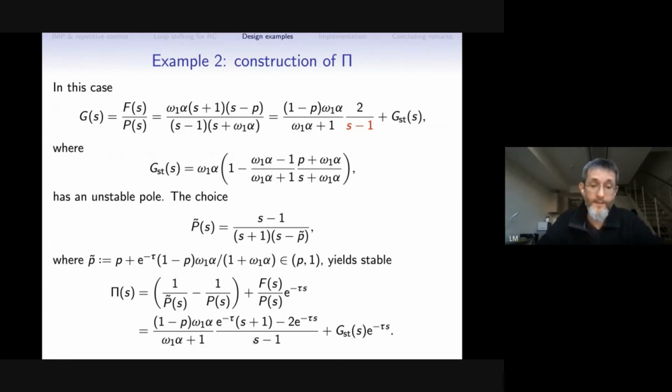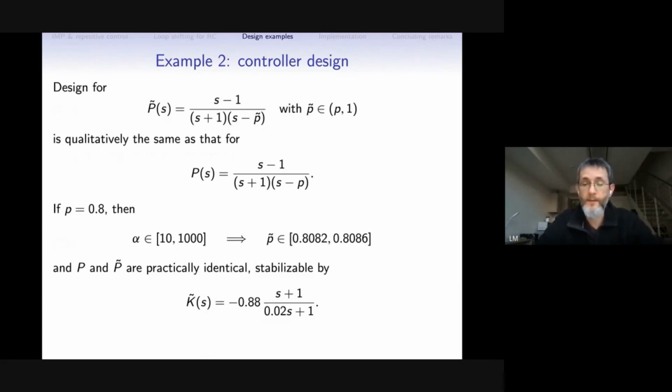But putting the implementation aside, the design then is quite simple, because for this plant, we can design our controller quite easily. And in fact, if I pick p as 0.8, in the whole range of alpha which we considered before, p tilde will be just a little bit larger than p.